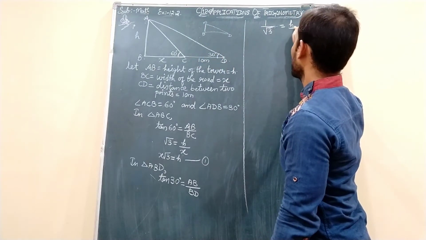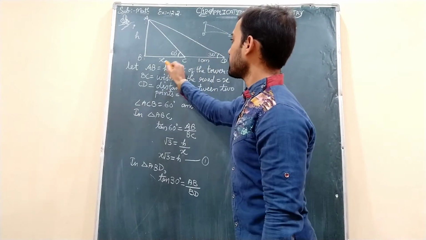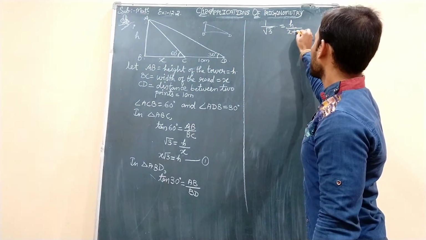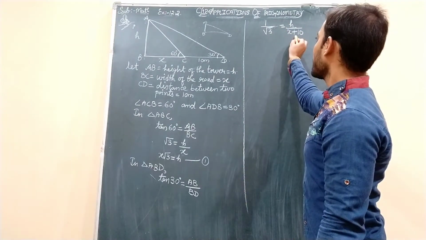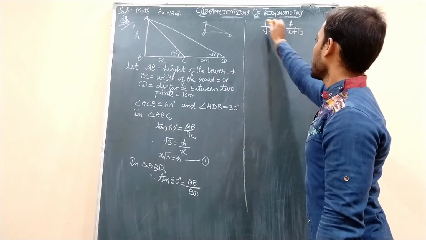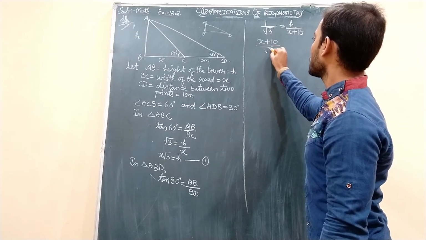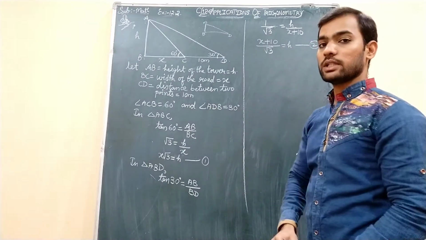H we have taken it, and BD, from here till here it is a combination of two sides, that is H by X plus 10 we will write. Okay students, so now this X plus 10 is in division. If I transpose it, it will get multiplied. X plus 10 divided by √3 equals H. I am taking it as equation number 2.